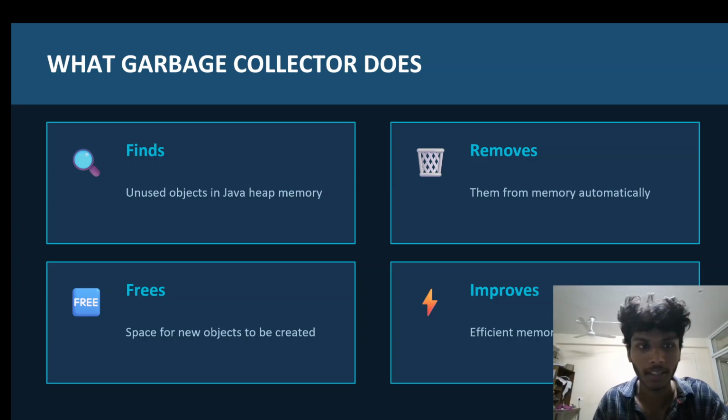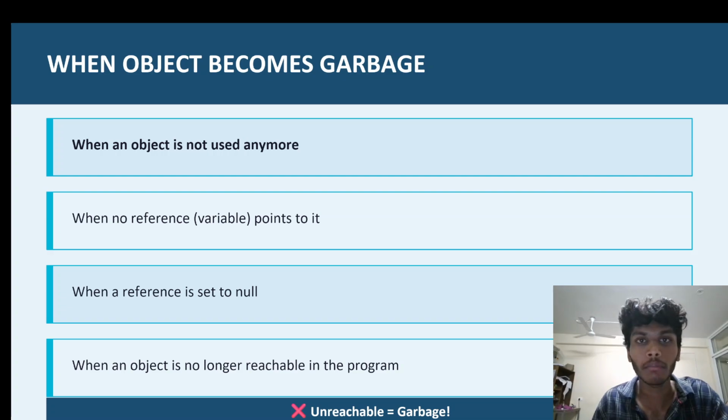So now moving to the next slide, slide 4. When does an object become garbage? An object becomes garbage when it is no longer used. When the object is not used anymore, then the object becomes garbage. The garbage collector removes the unused object. For example, when no reference is pointing to it, or when we set the reference to null, or if an object is not reachable in the program, then it is considered garbage. So the simple point is: no reference means garbage.